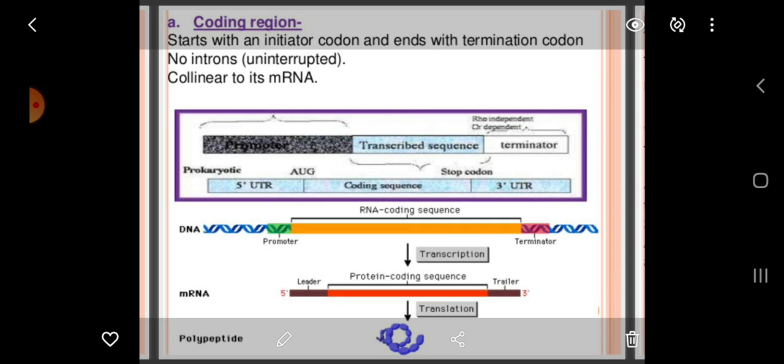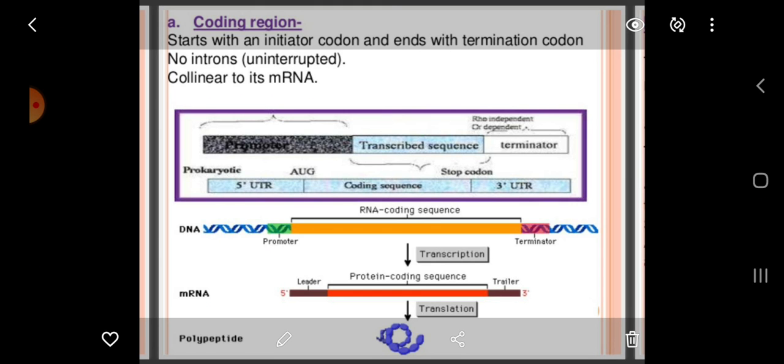In a prokaryotic cell, there are no introns. Therefore, the coding region is totally uninterrupted. In prokaryotes, the genes are collinear to its mRNA.